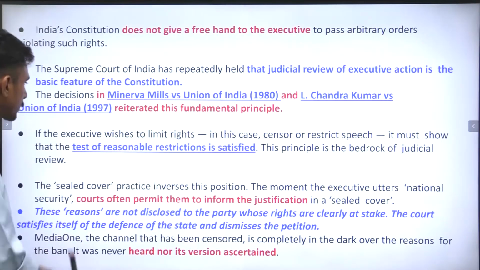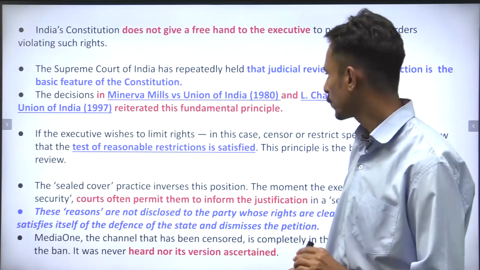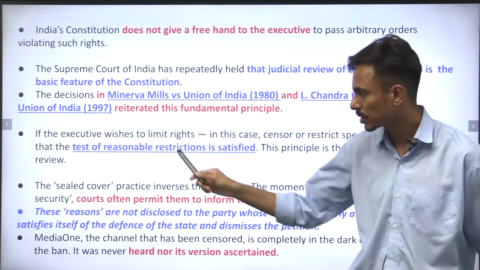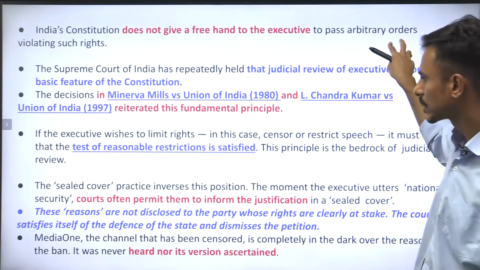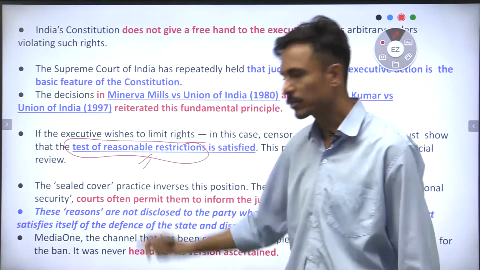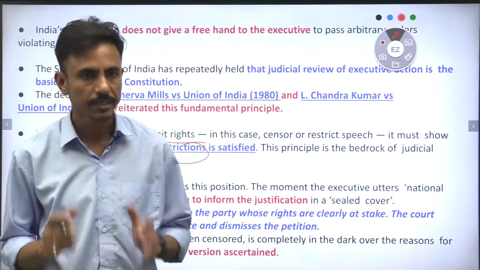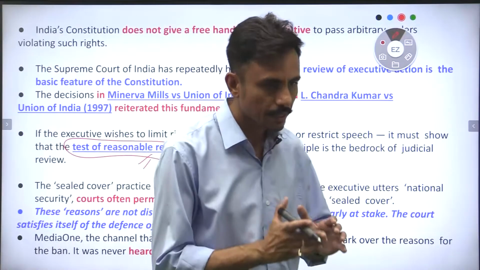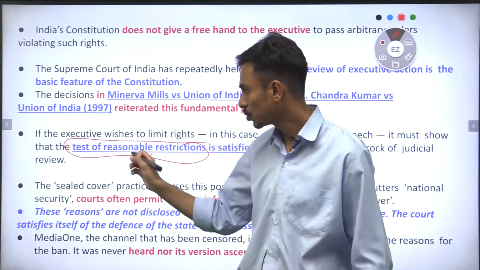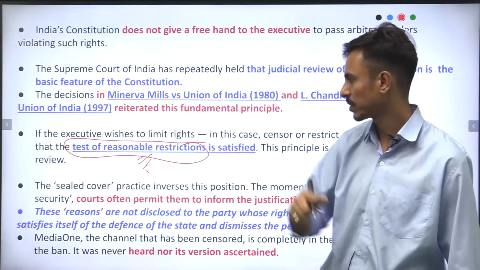At the same time, if the executive wishes to take away or infringe any of the rights, then it must show the test of reasonable restrictions. So there is a test of reasonable restrictions, right? This has to be shown. That means, let's say if the central government had banned internet in the state of Jammu and Kashmir, they had to show the reasonable restrictions, that of public order, integrity, security of the area.